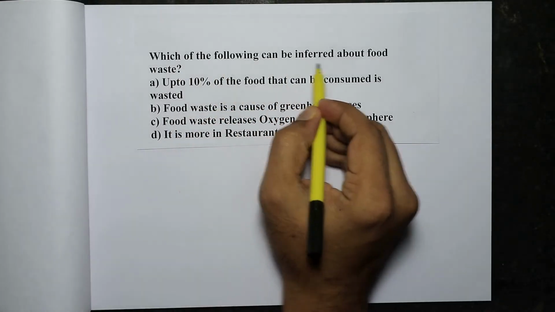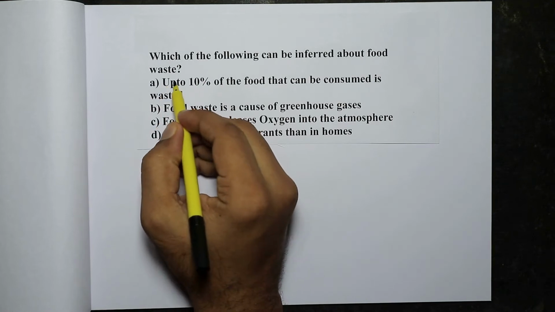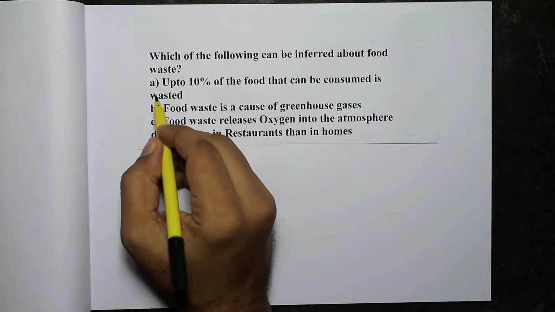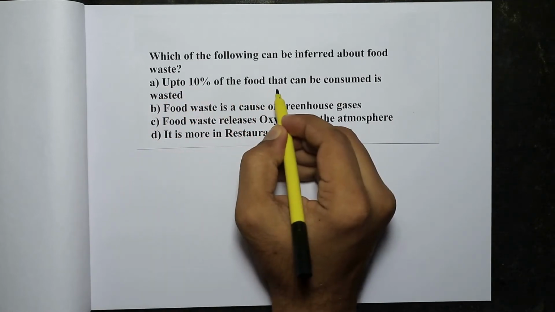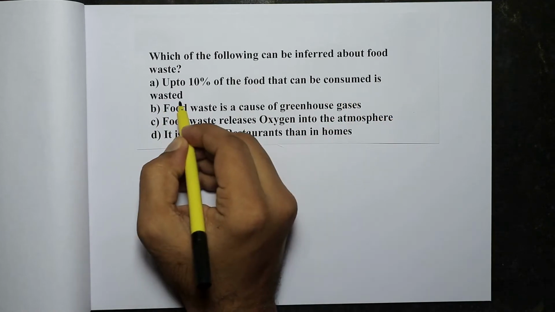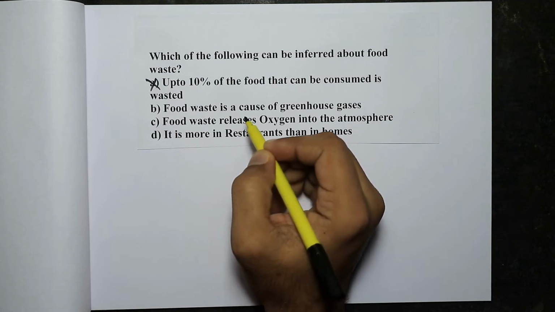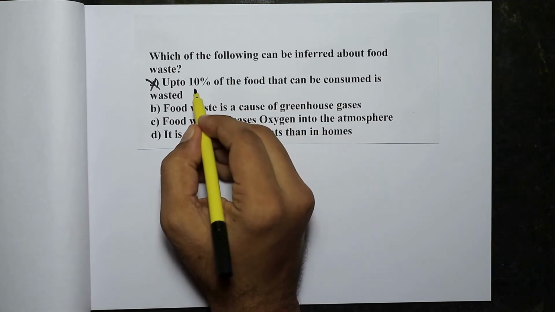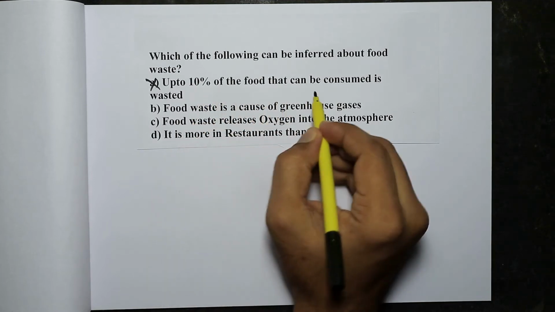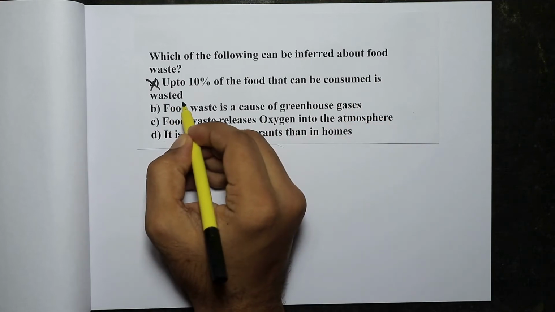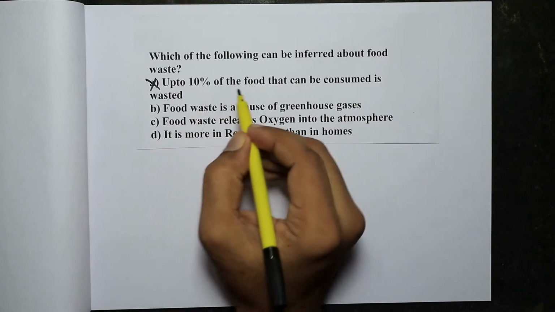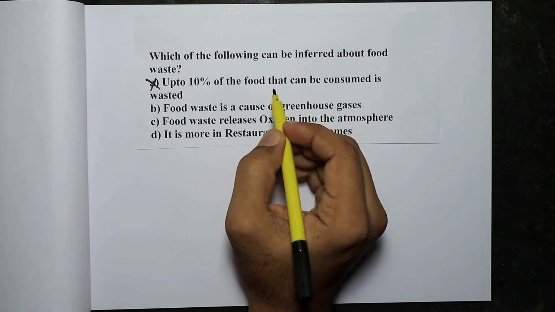Which of the following can be inferred about food waste? Look at option A. Up to 10% of the food that can be consumed is wasted. That is wrong. In the first line of the passage, it is mentioned that 30 to 40% of the food that can be consumed is wasted. So up to 10% is wrong. It is 30% to 40%.